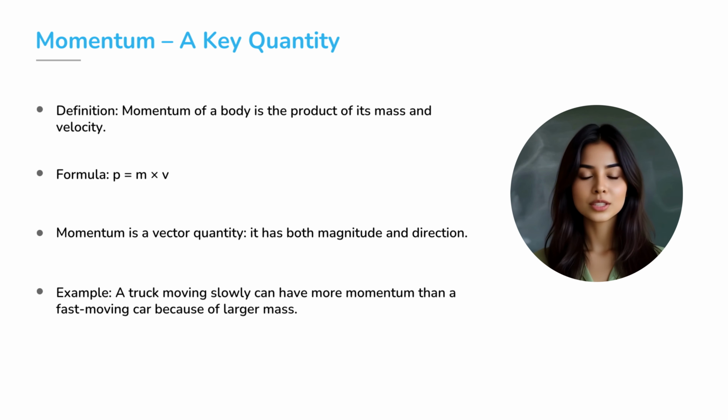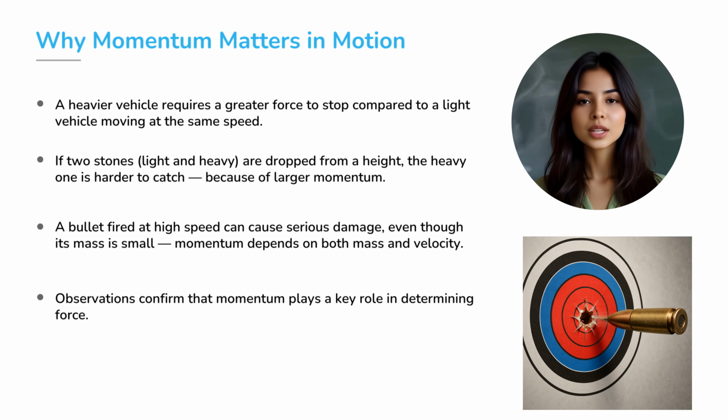Imagine a truck moving slowly and a small car moving fast. Even if the car has more speed, the truck may have more momentum because of its large mass. That's why a truck is harder to stop than a car. Let's connect this to real life. A heavy vehicle requires more force to stop than a light vehicle at the same speed.